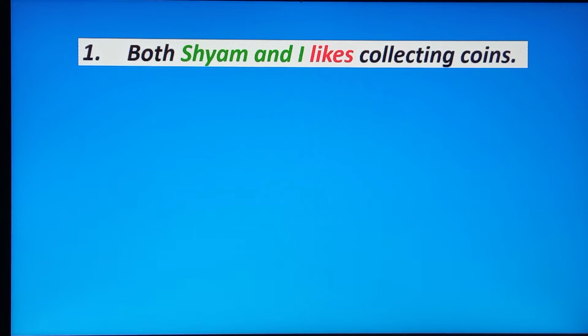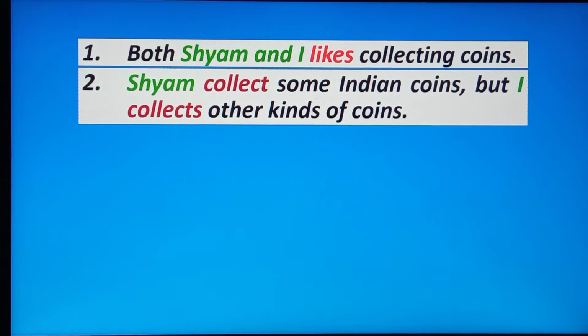Now see another sentence: Shyam collect some Indian coins, but I collect other kinds of coins. This sentence is also incorrect. Why?